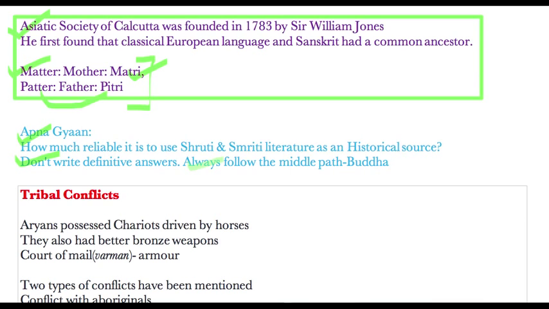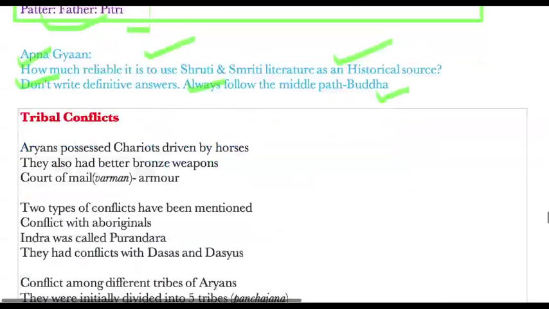The middle path, as you know, was propounded by Buddha. The same thing you have to do in a UPSC answer also. Take something from both sides and then write your answer. You have to give some logic why it can be taken as a historical source and why it cannot be. One reason is that it was religious in nature and not historic. There can be a lot of points you can add, but what I wanted to share is this logic. Always follow the middle path.